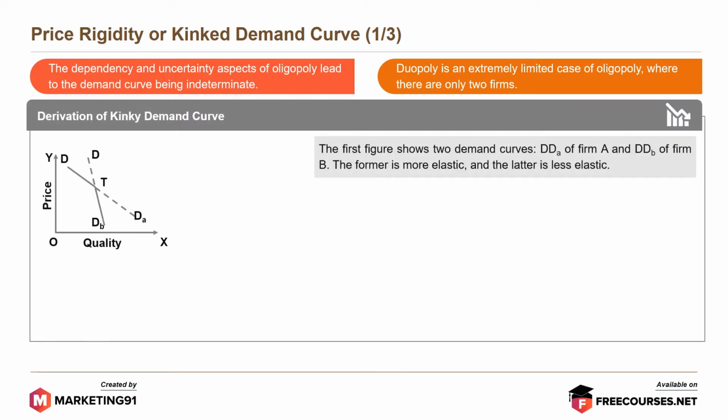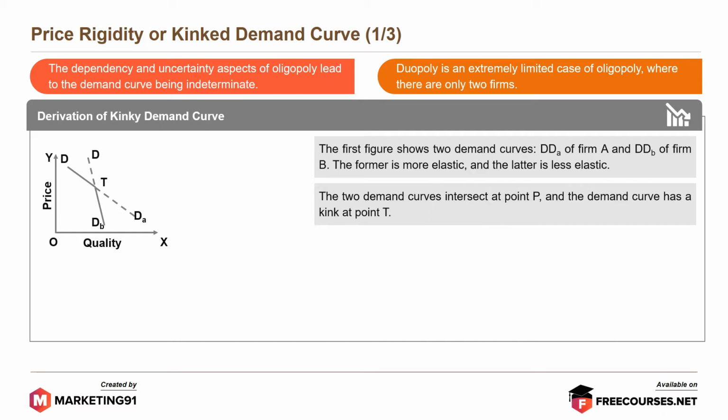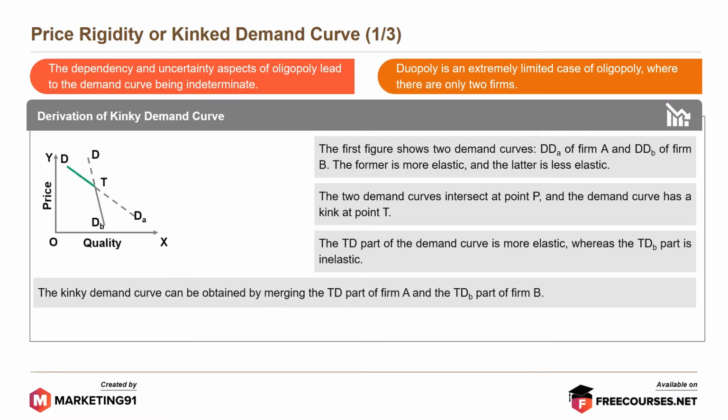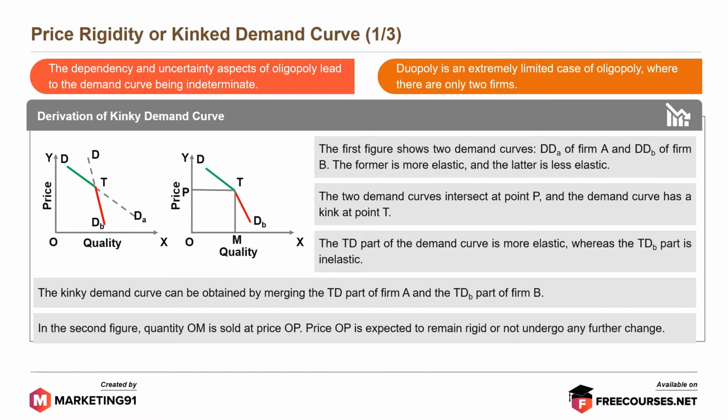The first figure shows two demand curves, demand of firm A and demand of firm B. Former is more elastic and the latter is less elastic. The two demand curves intersect at point P and the demand curve has a kink at point T. The TD part of the demand curve is more elastic, whereas the TDB part is inelastic. The kinked demand curve can be obtained by merging the TD part of firm A and the TDB part of firm B. In the second figure, quantity OM is sold at price OP and price OP is expected to remain rigid or not undergo any further change.